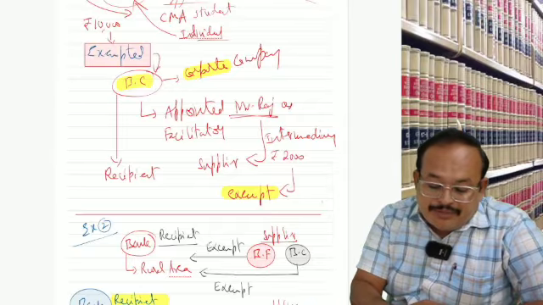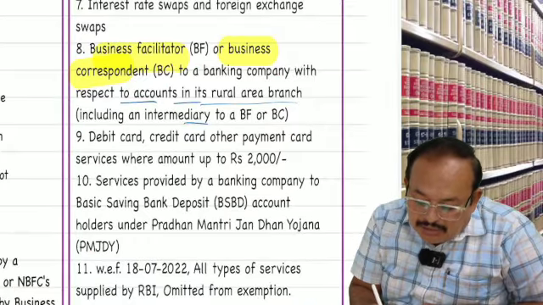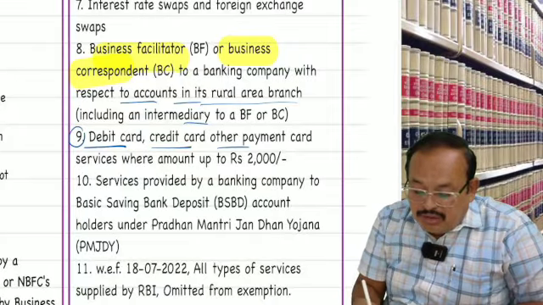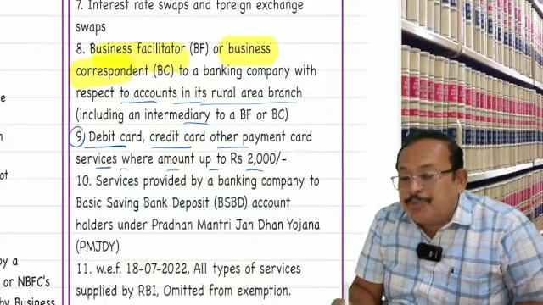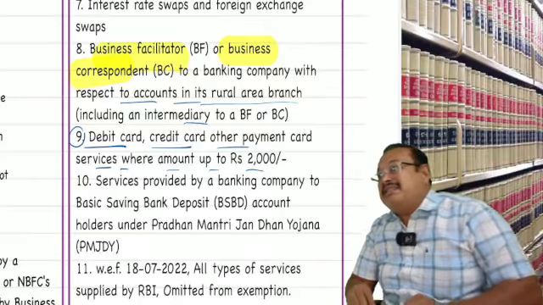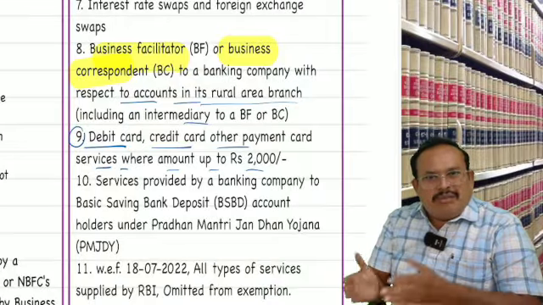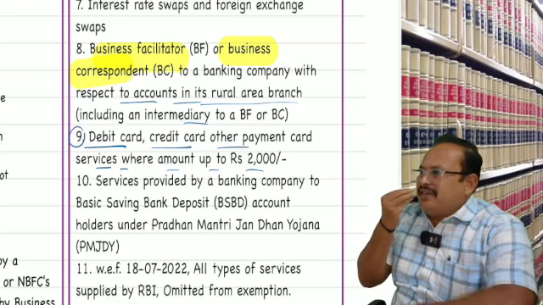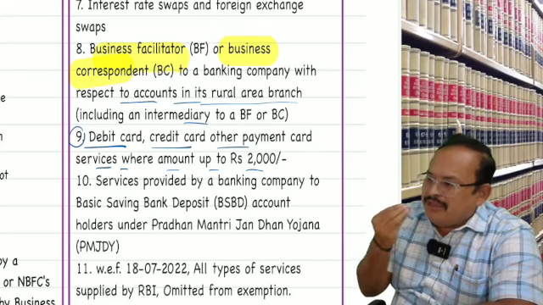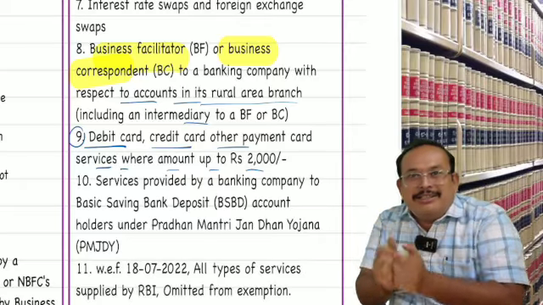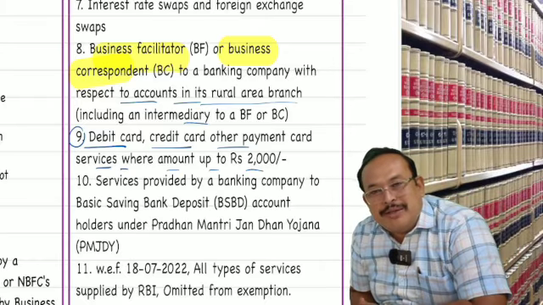Further, my dear friends, coming to debit card, credit card, other payment card services where the amount up to rupees 2000 is exempted. Swiping. You all of them having debit card, na? Majority. We always, even 10 rupees of purchase also, we take tea. 2 rupees biscuit also, UPI payment used to make.